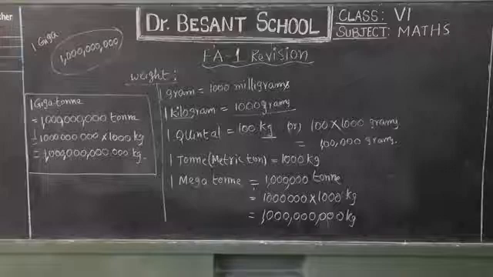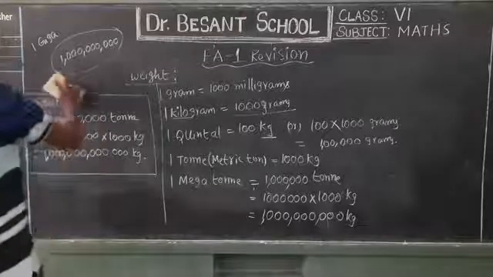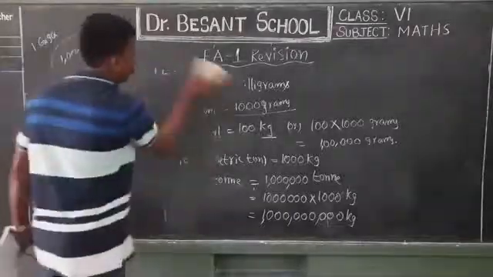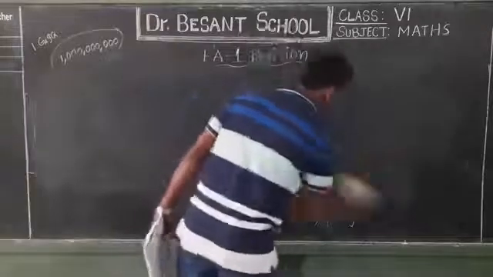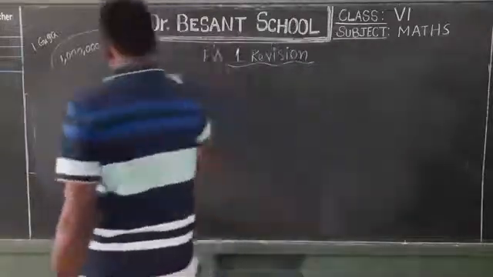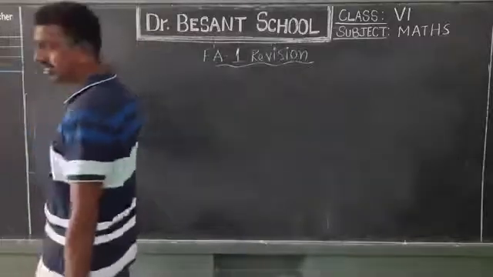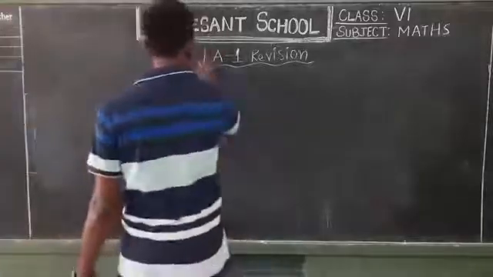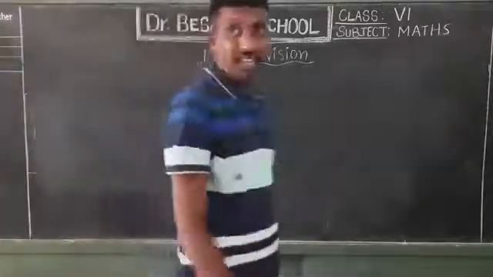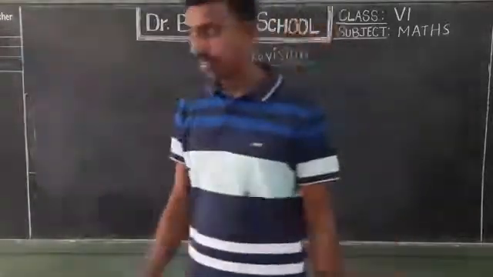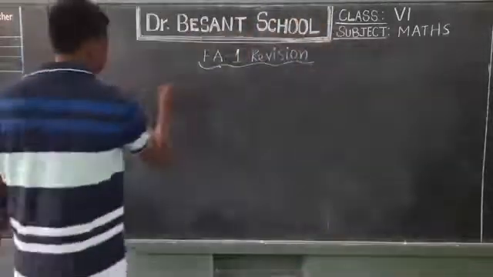Then we'll go through length. Length is used to measure our height, the length of the road, the length of the edge of a cube, the length of the edge of a table, the length of our classroom, like that, and breadth. Everywhere we use a measurement concept called length. So what are the different units we have?